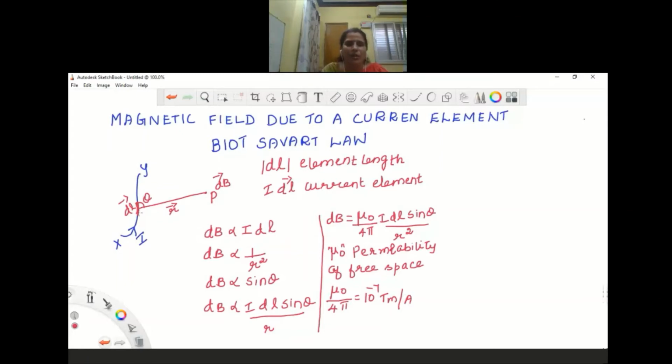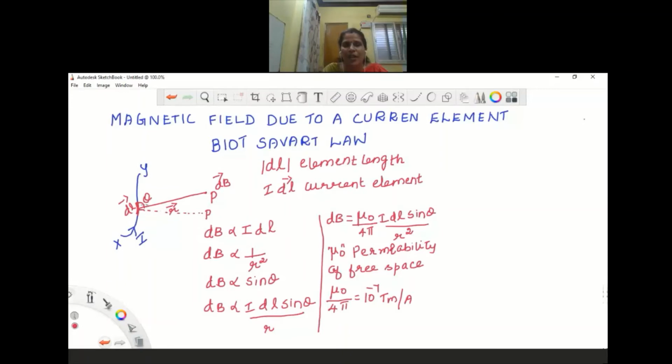Okay. Now, here one more thing is also very important. If we consider the point P somewhere here, children, okay, if you assume the point P is here. Now look at the angle between this dl vector and r vector. So dl vector and r vector are exactly at right angle.